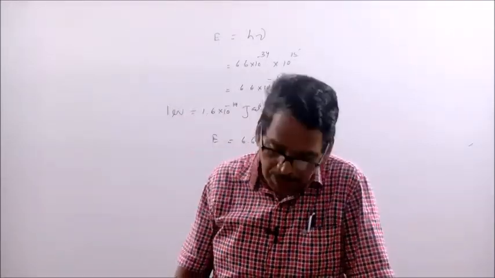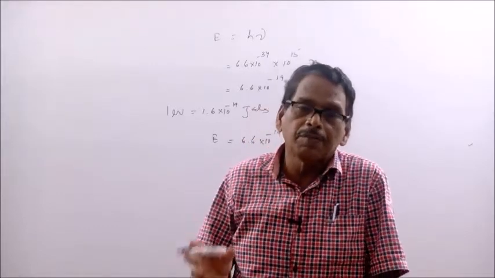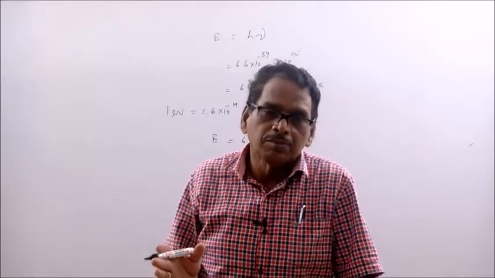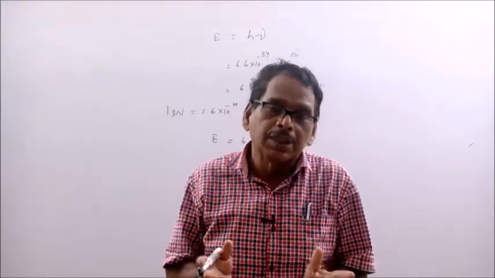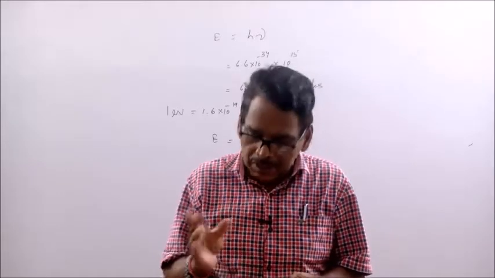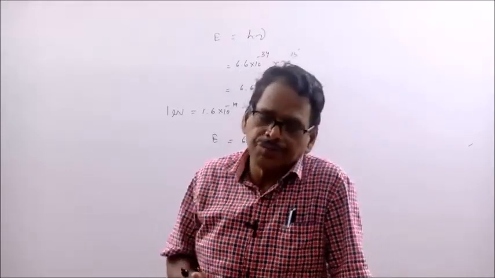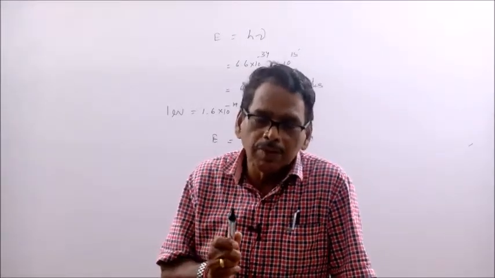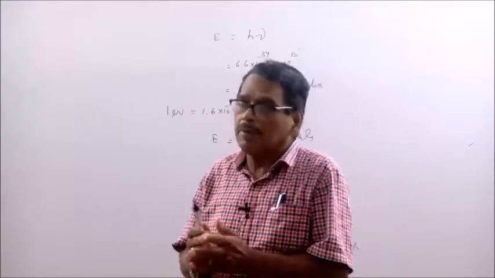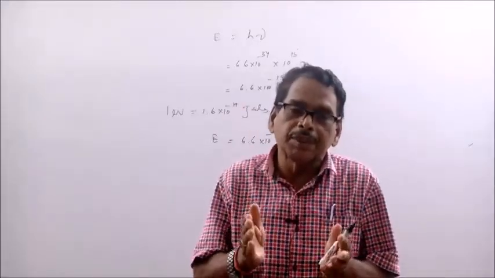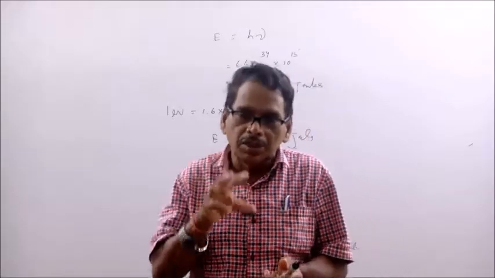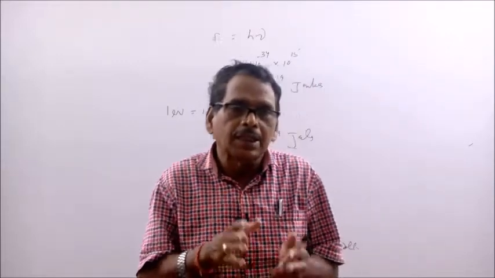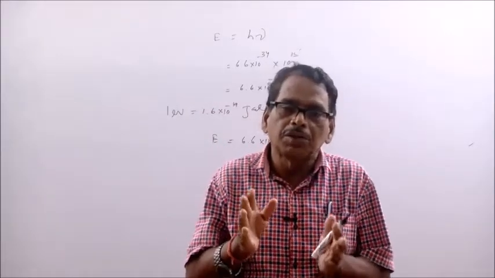So, this is about your de Broglie concept of matter wave. Matter wave means matter is associated with a wave. Matter has a wave concept; it behaves as a wave. That means a moving particle is always associated with a wave. If it is associated with a wave, it must have a wavelength. What is that wavelength? Lambda is equal to h by mv. This concept was given by de Broglie. So, this is called the de Broglie wave, and the wavelength is called the de Broglie wavelength, and the expression for de Broglie wavelength is lambda is equal to h by mv.